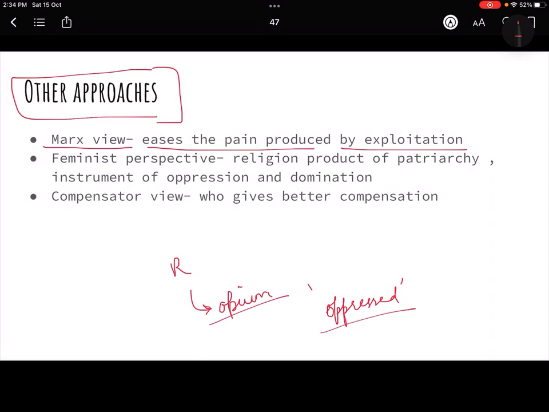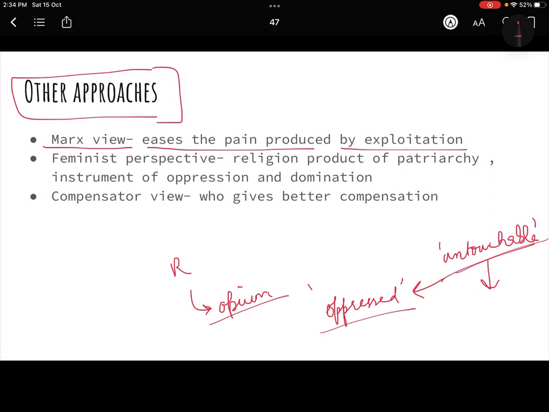Capitalism is also any kind of exploitation that has happened like this. So what happens is, when people are exploited, they find solace in God, right? Because if the untouchables were told that this is how you were born, and if you do not carry out the activities of your caste, then you will not be able to achieve salvation, right? And maybe in the next life, you will be born as a higher caste. So this was how the people used to believe, and this was all based on religion.